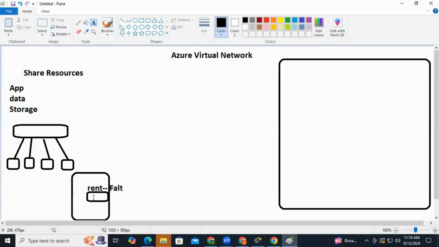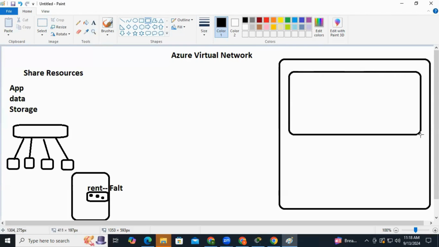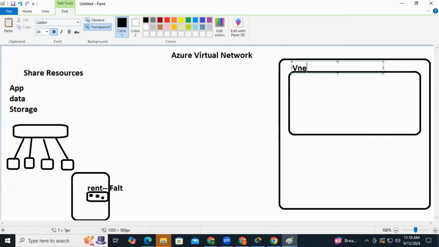And inside that flat, whatever infrastructure I have all belongs to me, is owned by me, and is maintained by me. Any changes I have to do inside that, I can do it. The same way, in the Azure data center, we are going to create a network, and this network is what we call a VNet, right?